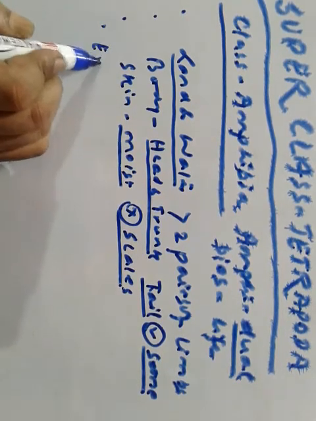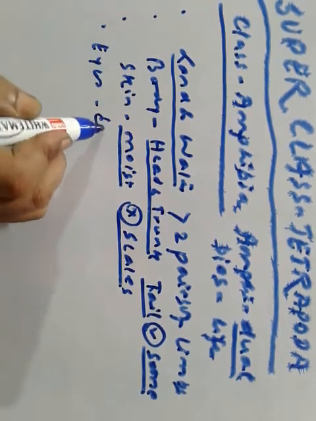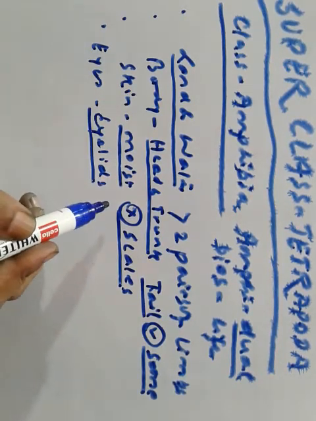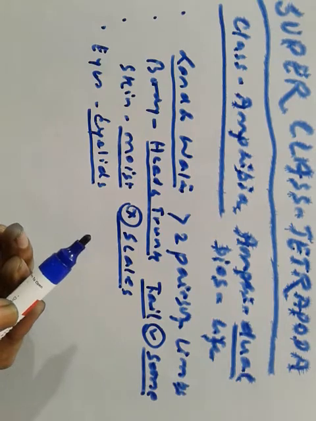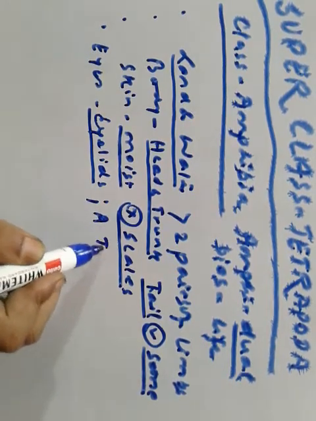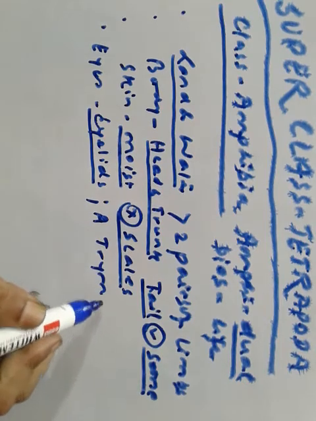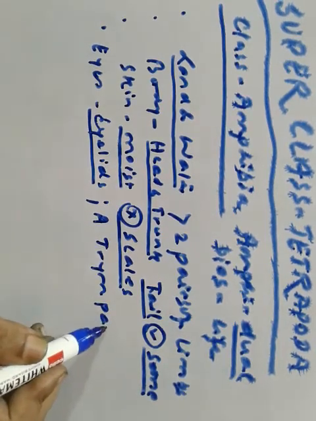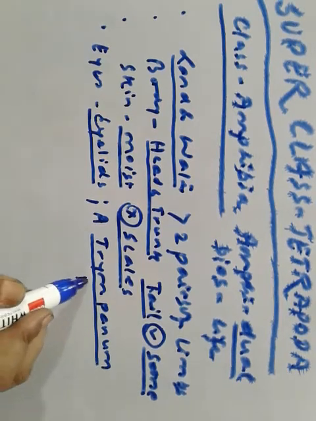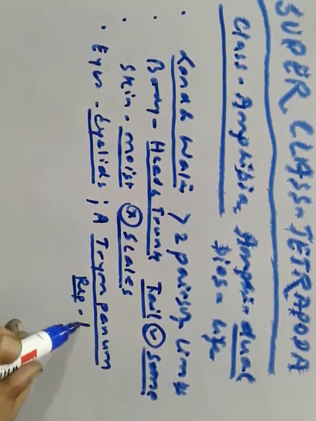Eyes have eyelids, and tympanum. It represents the ear.